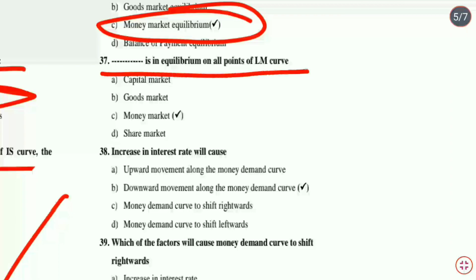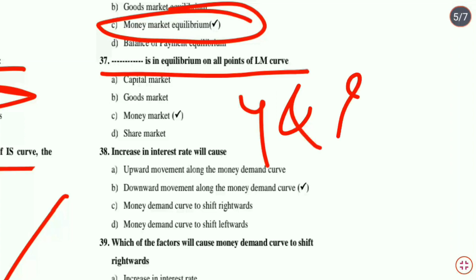मैंने पहले ही कहा कि वीडियो के पहले में मैंने थोड़ा सा इससे रिलेटेड समझाया था कि LM curve shows all the combinations of Y and R such that the demand for money is equal to the supply of money, or it is a locus of points showing alternative combinations of Y and R that bring about equilibrium in money market. So we can say money market is in equilibrium on all points of LM curve.